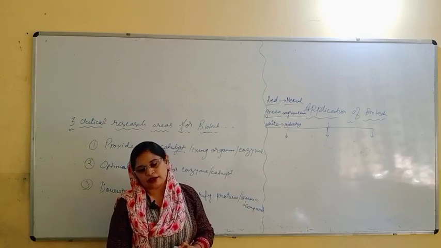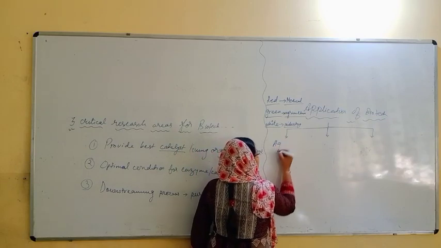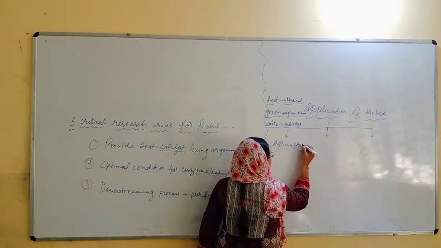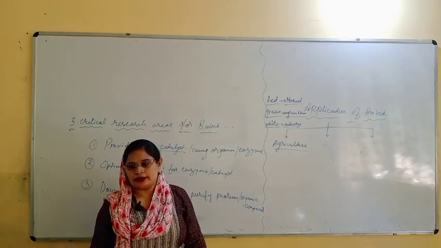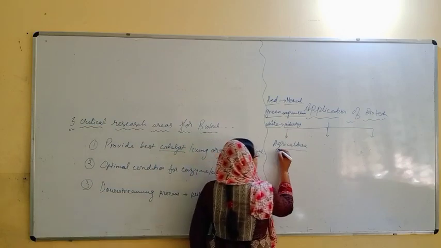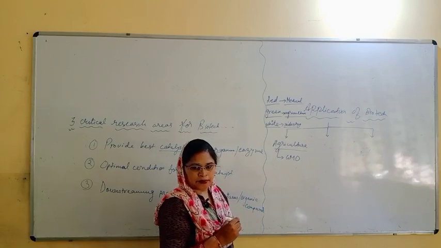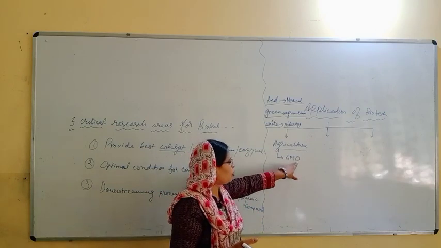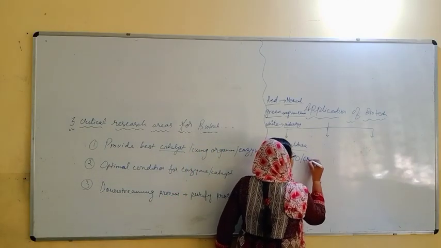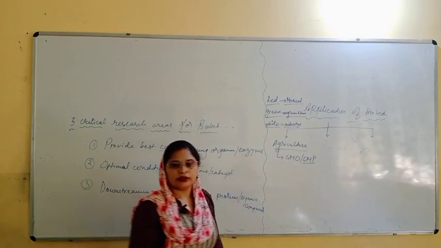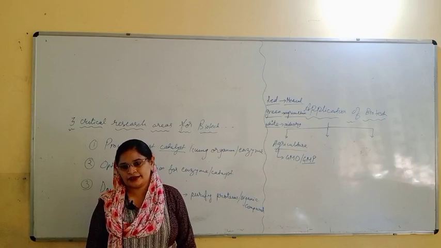Based on that, let us learn about the applications. First, biotechnology in the agriculture field. You can write agriculture. We will learn all these topics in detail. In agriculture, we will learn about genetically modified organisms. Since here we have written agriculture, we can also say genetically modified plants, and those genetically modified plants are known as transgenic plants.